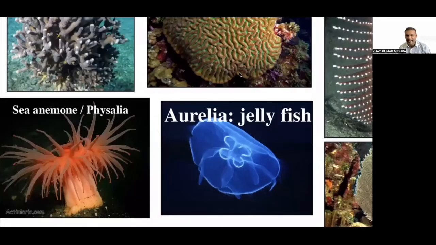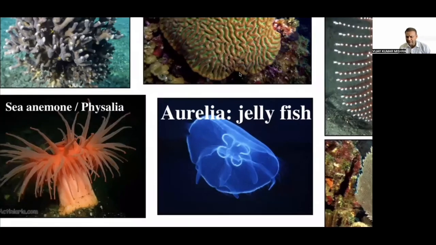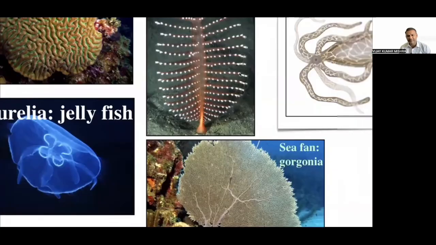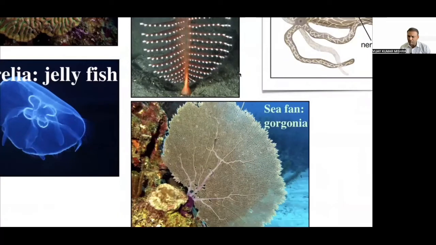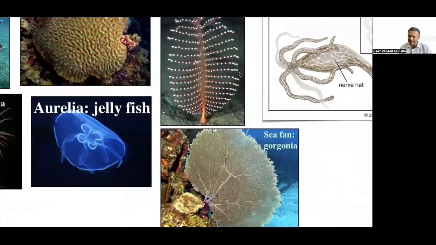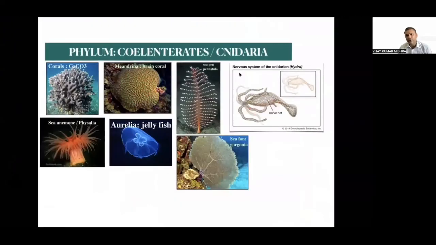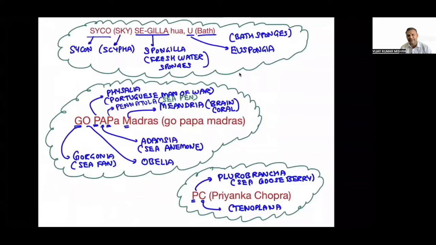Then we have Aurelia, which is nothing but the jellyfish. Sea fan, Gorgonia, is nothing but the sea fan, and this is called no net in the case of Hydra. This is very, very clear.